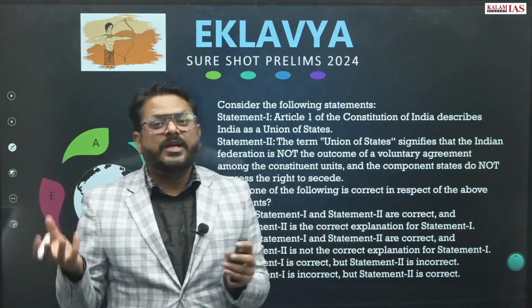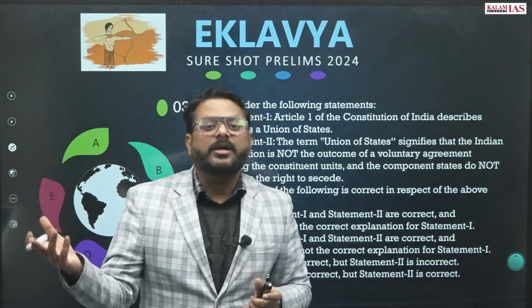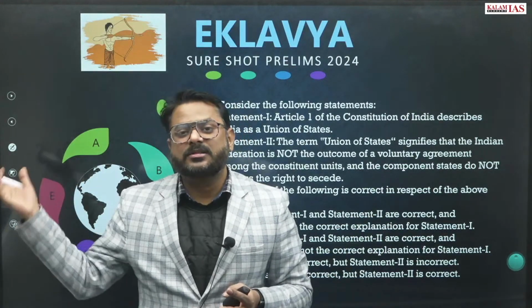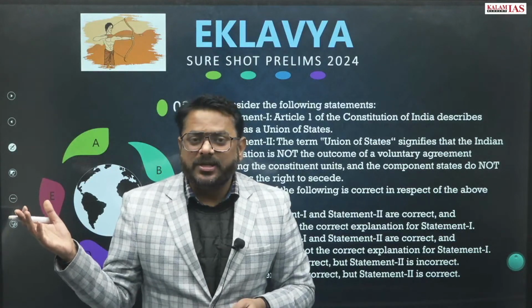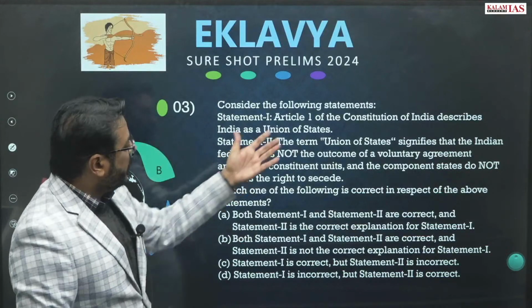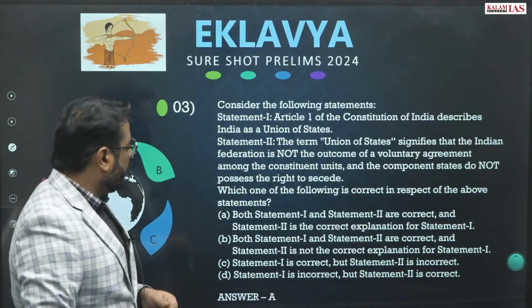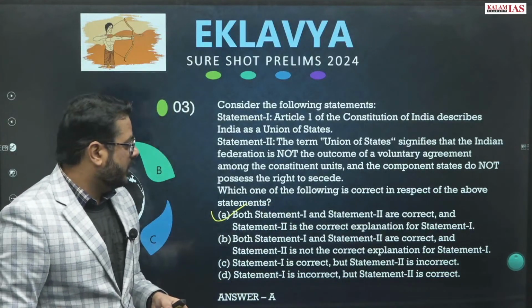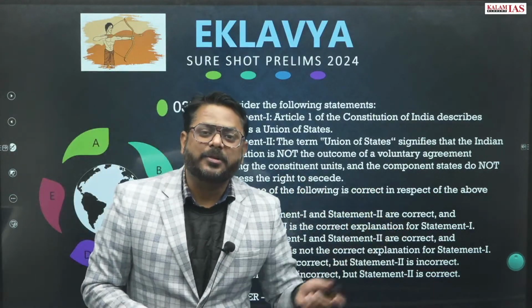And no state in India has the right to secede from India. Therefore, we are against the Khalistani movement, and against the Naga movement, right? No one can secede, and this is the correct explanation also. So answer will be 1. Statement 1 and statement 2 are correct, and statement 2 is the correct explanation of statement 1.